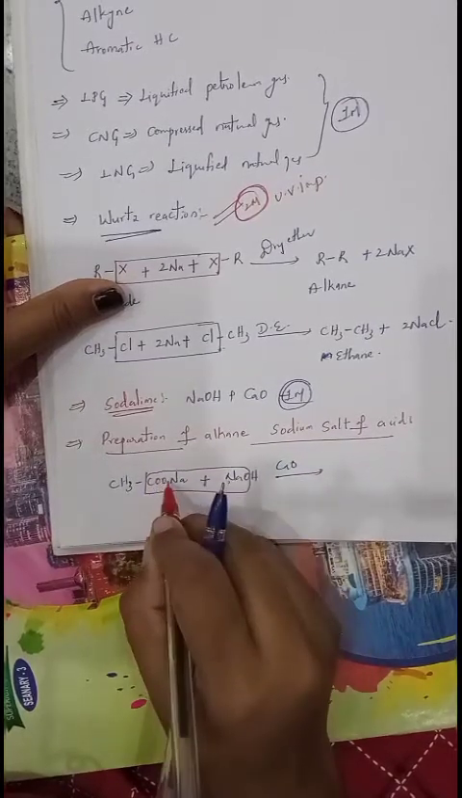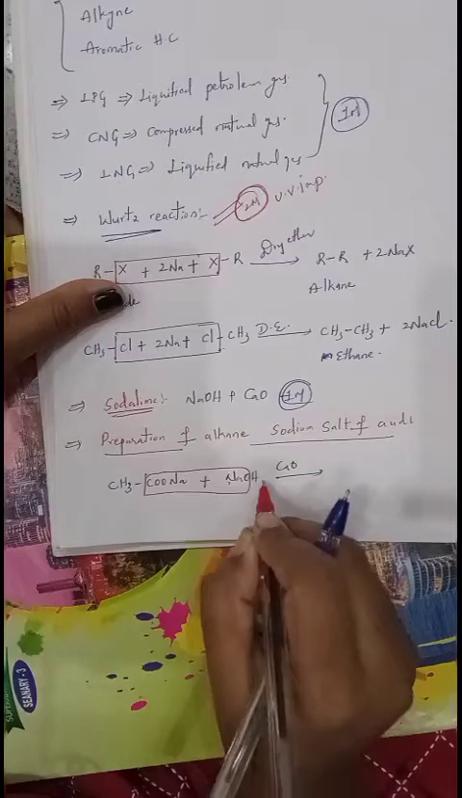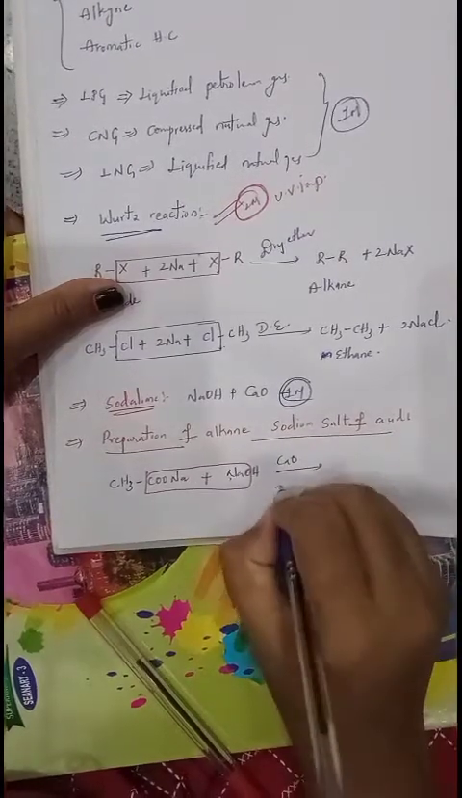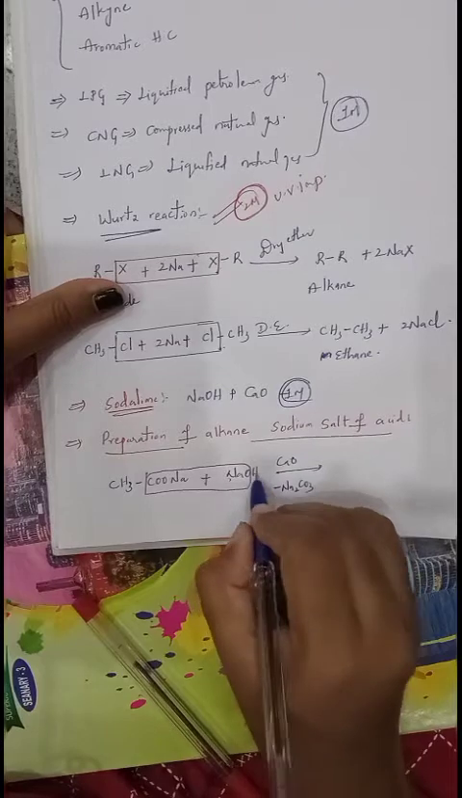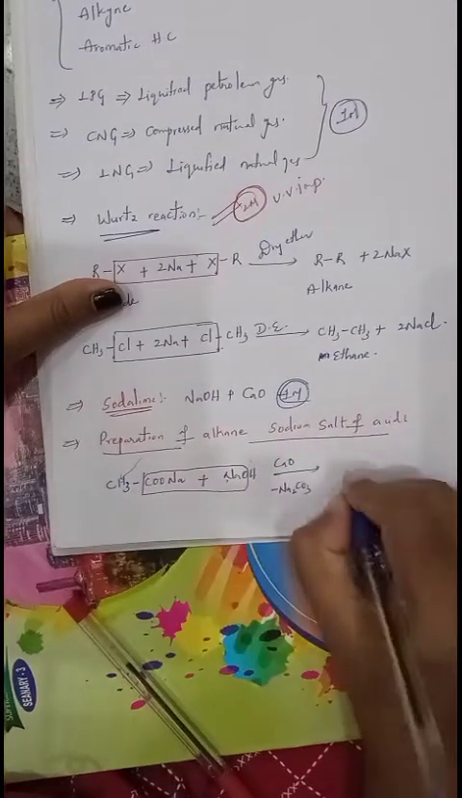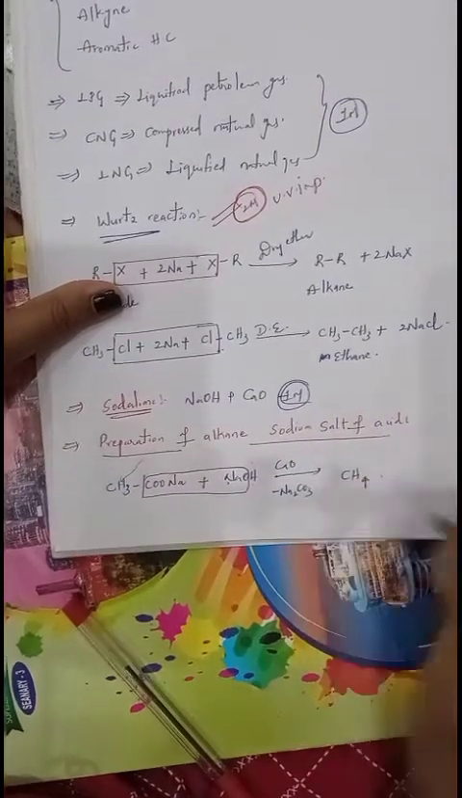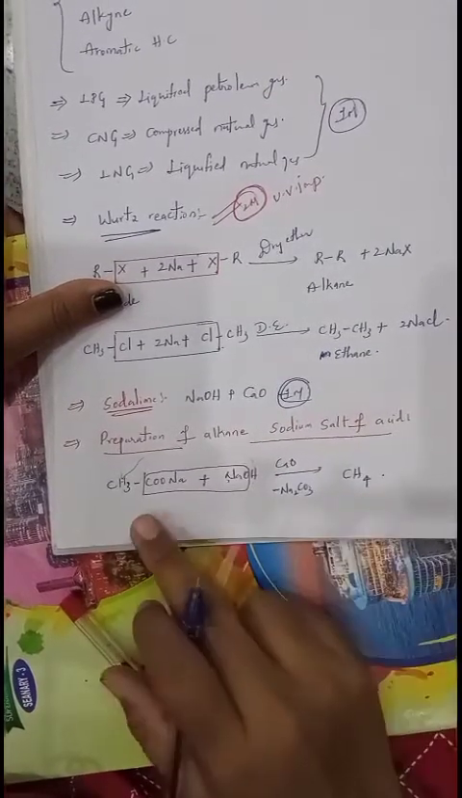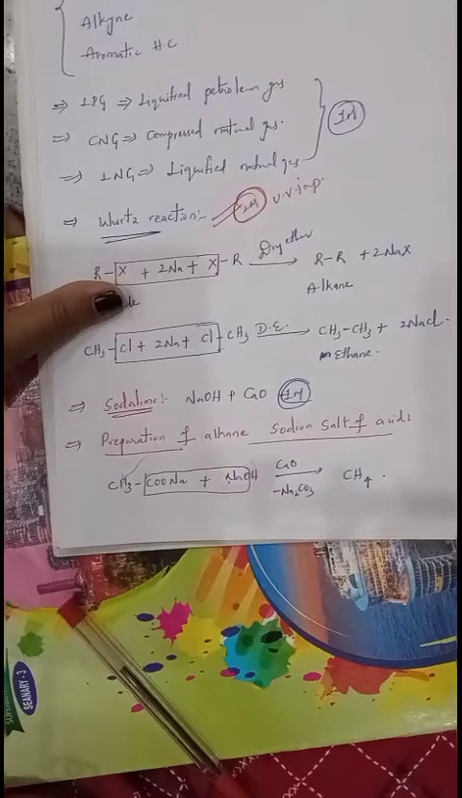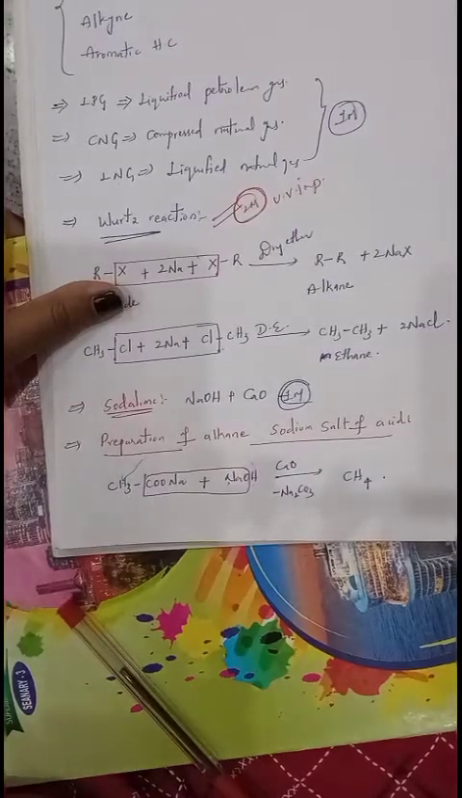Na2CO3 is released. What is left here? Hydrogen. This hydrogen is added to CH3, then CH3 becomes CH4. Finally, we have prepared alkane. Okay, alkane can be prepared from sodium salt of acid. Now we'll see the next one.